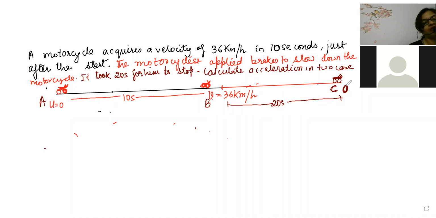So, beta, velocity is 0 at the time of starting, 36 when nobody is watching you, and again 0 when mother watched you. Yes or no? Now understood the question? So you started your bike fast, from rest, and went to point B. At that point it is 36 kilometer per hour, and the moment you saw your mother is watching, again you started giving retardation. So at point C, again velocity became 0.